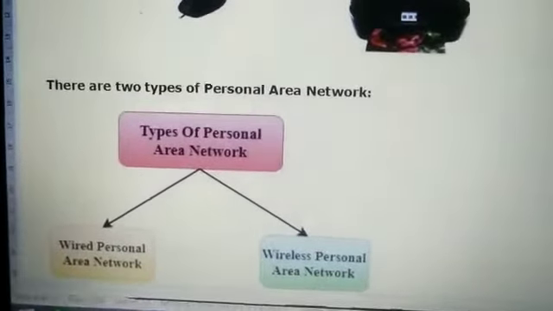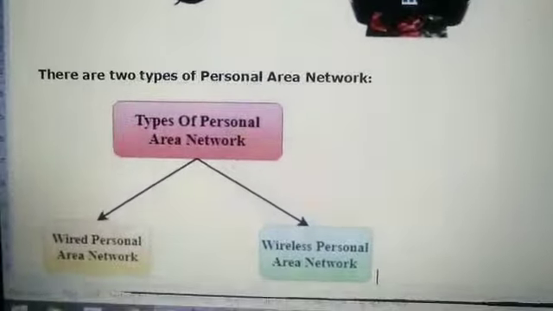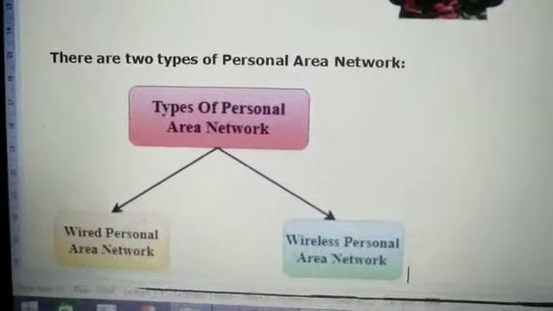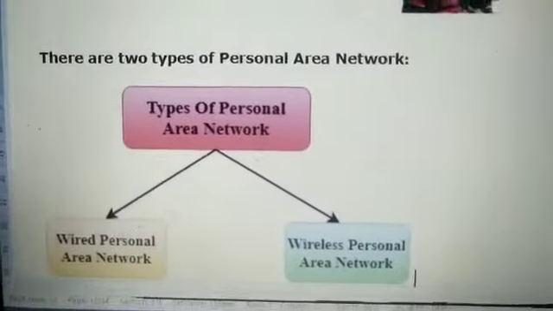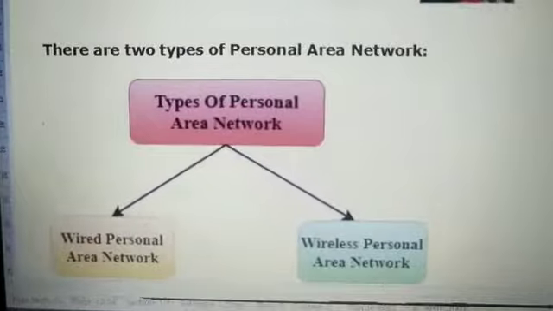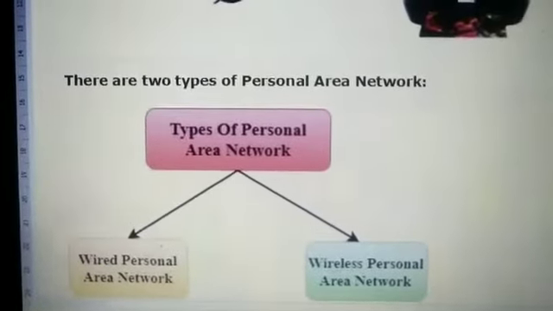So there are two different types of PAN available. One is wired personal area network, another one is wireless personal area network. Why are there two types?